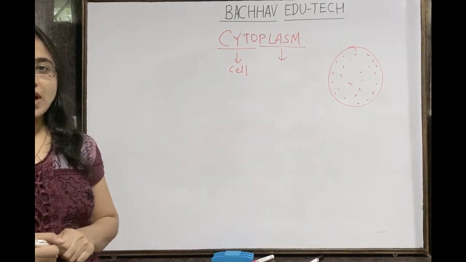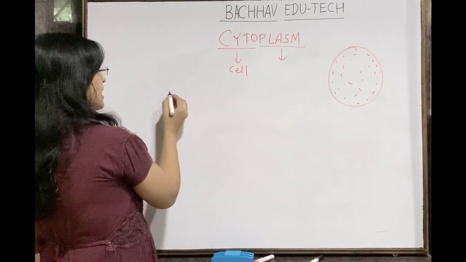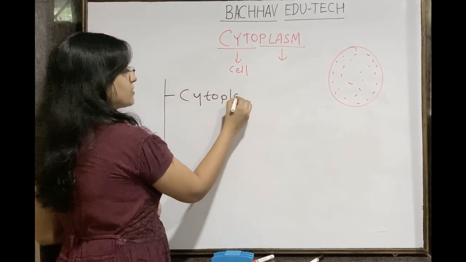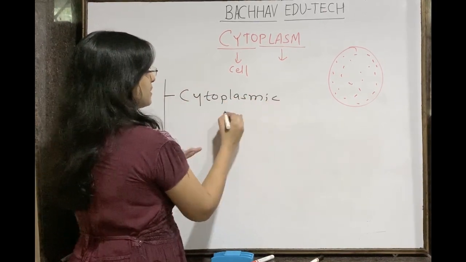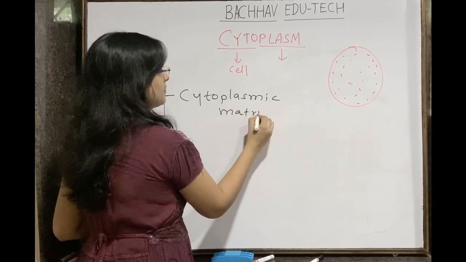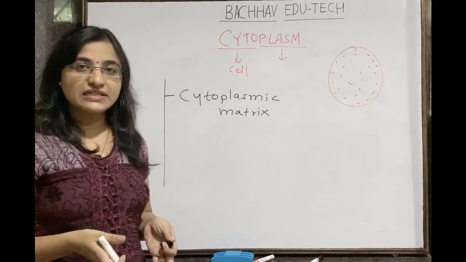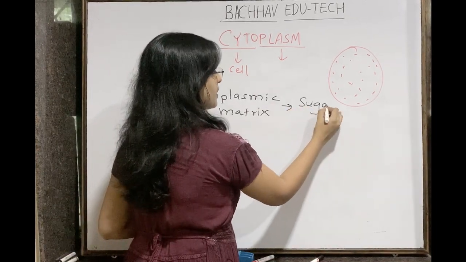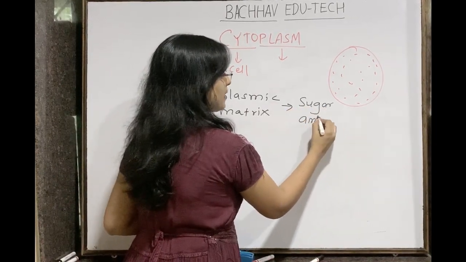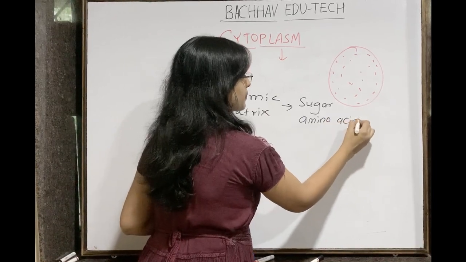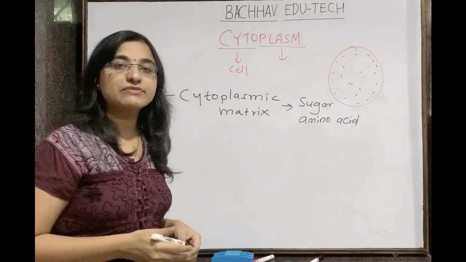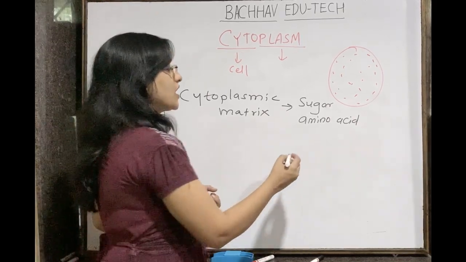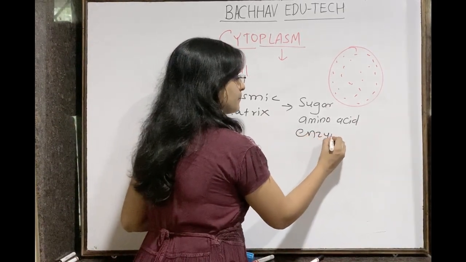This cytoplasm majorly consists of two parts. First is the cytoplasmic matrix, which we can call a liquid material. So what does it contain? It contains sugar, it also consists of amino acids, and a number of enzymes are present.